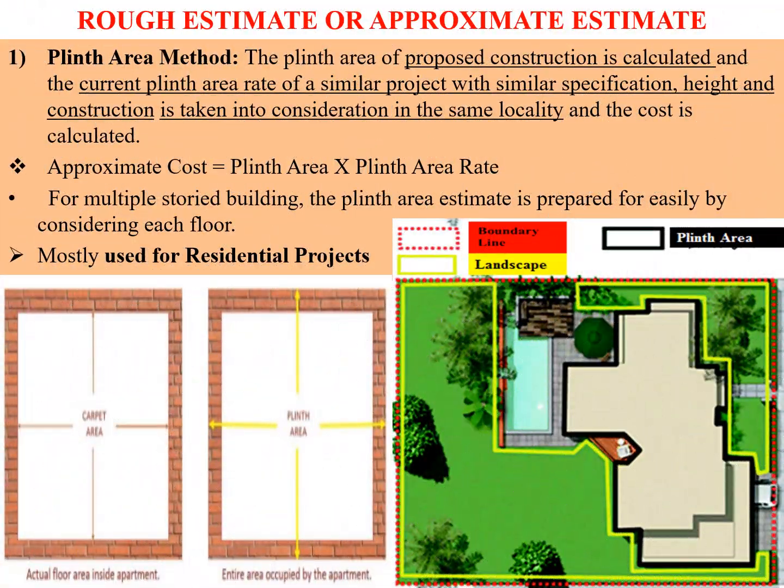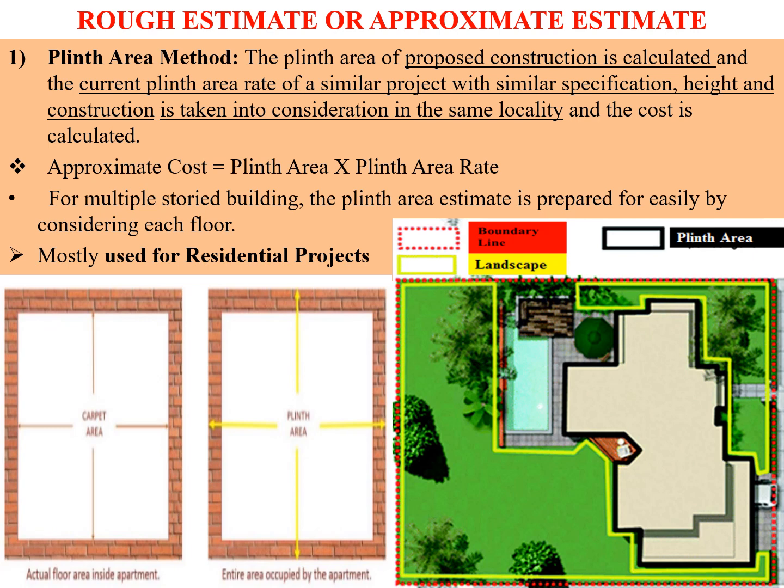Now let's learn the different types of approximate estimate we have. The first type is the plinth area method. As the name suggests, the proposed construction is calculated on the basis of the current plinth area rate of a similar project with similar specification and height in a similar locality.